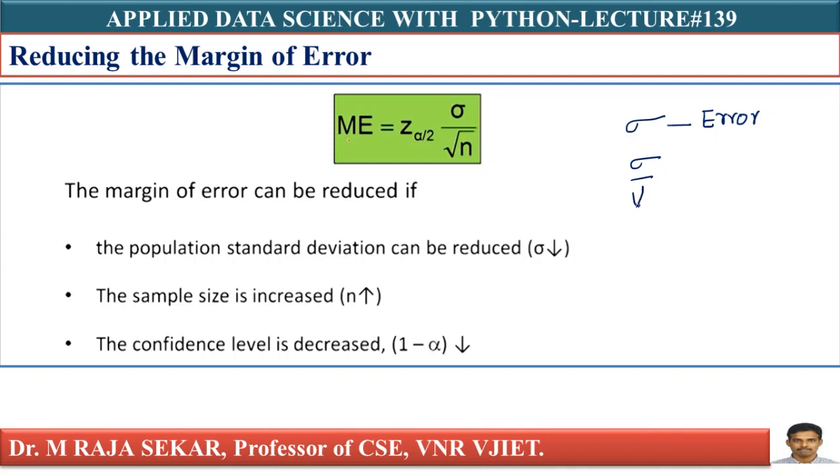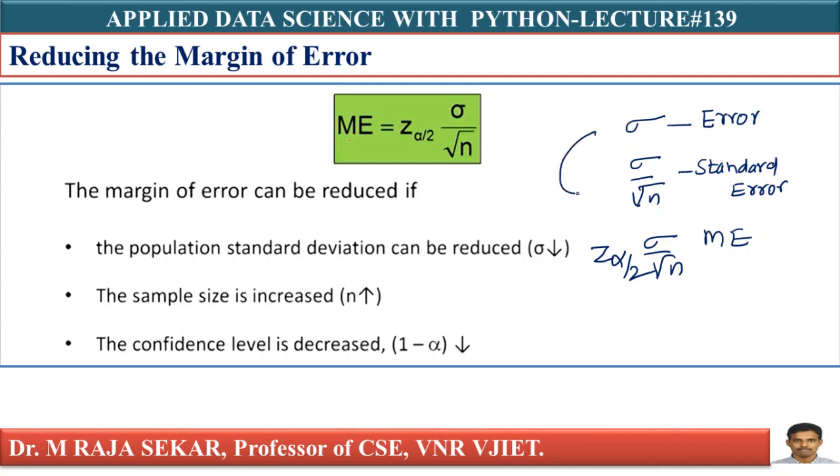Your sigma by root n, what is the sigma by root n? This is known as standard error. What is this z alpha by 2 into sigma by root n? That is known as margin error, ME. This is margin error.